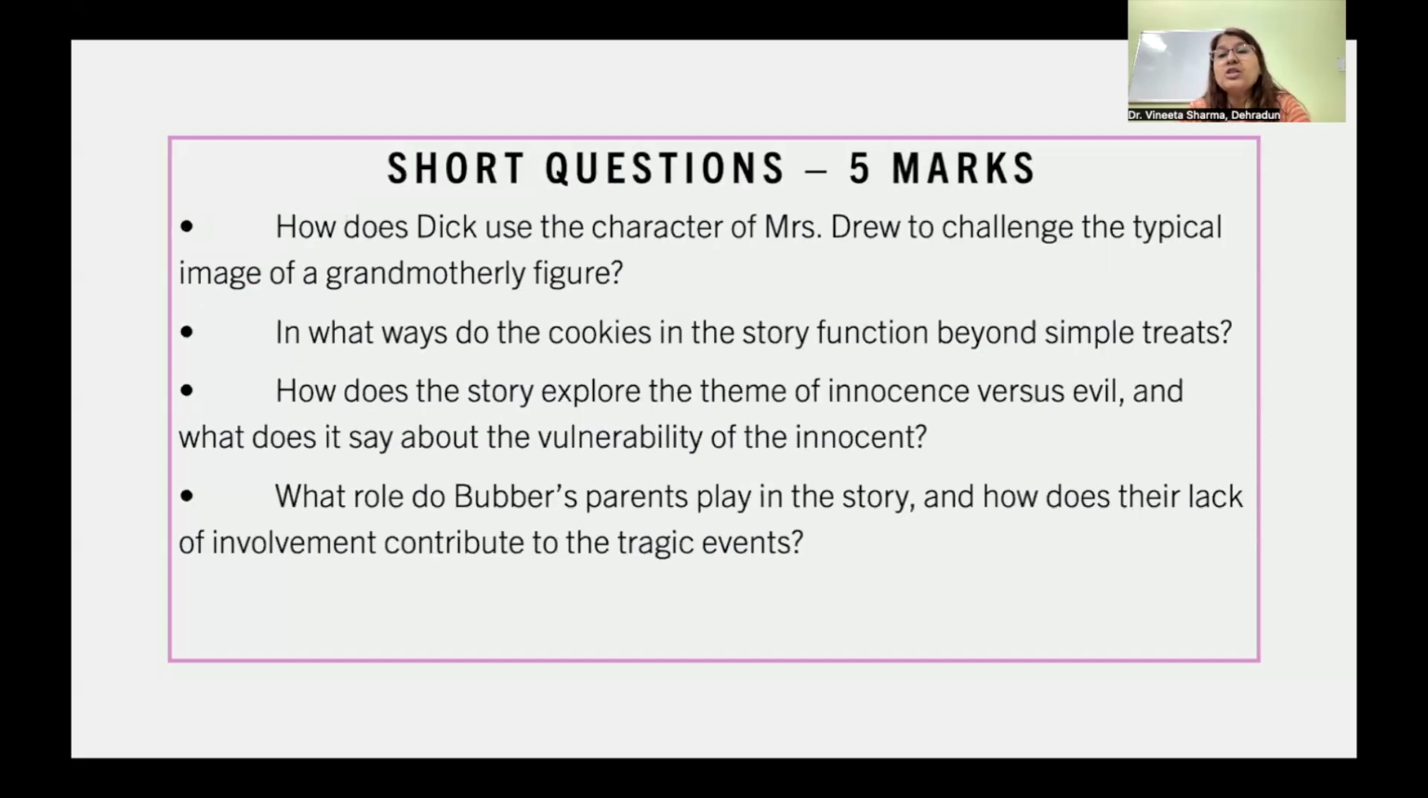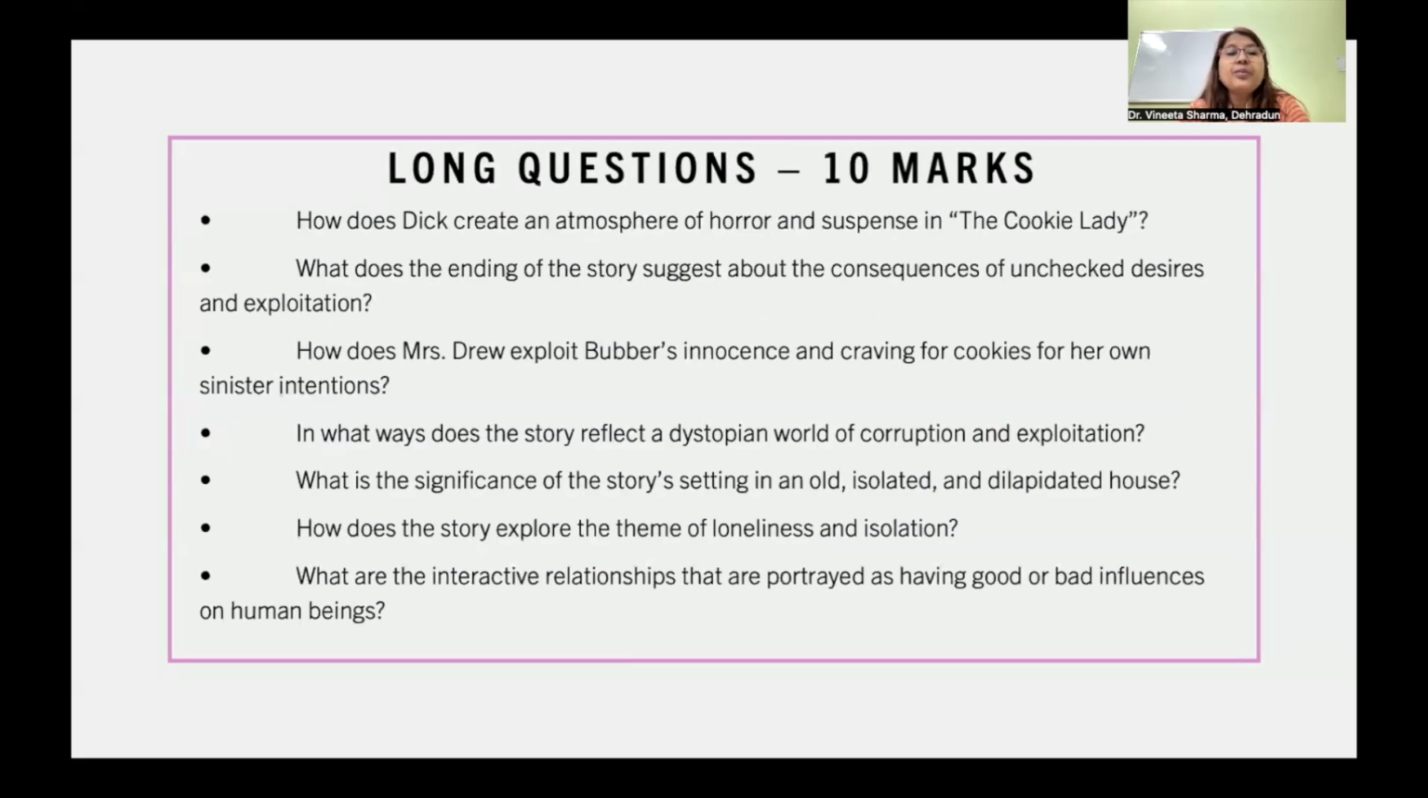Now look at the 5 marks questions. How does Dick use the character of Mrs. Drew to challenge the typical image of a grandmotherly figure? In what ways do the cookies in this story function beyond simple treats? How does this story explore the theme of innocence versus evil, and what does it say about the vulnerability of the innocent? What role do Bubba's parents play in this story, and how does their lack of involvement contribute to the tragic events?